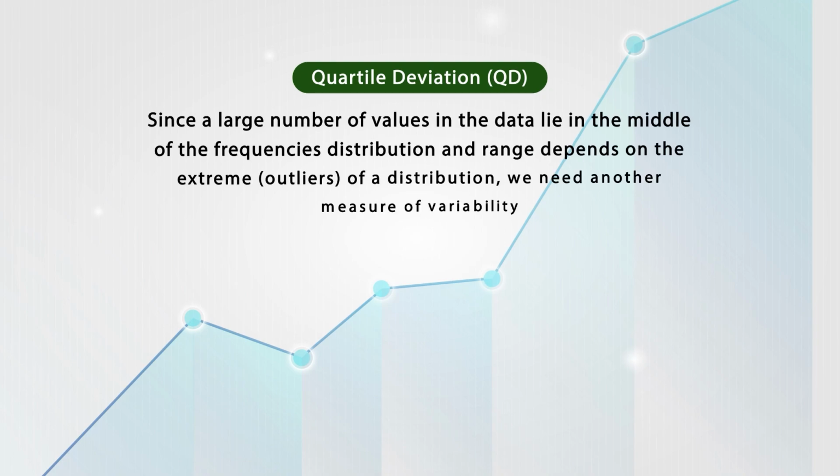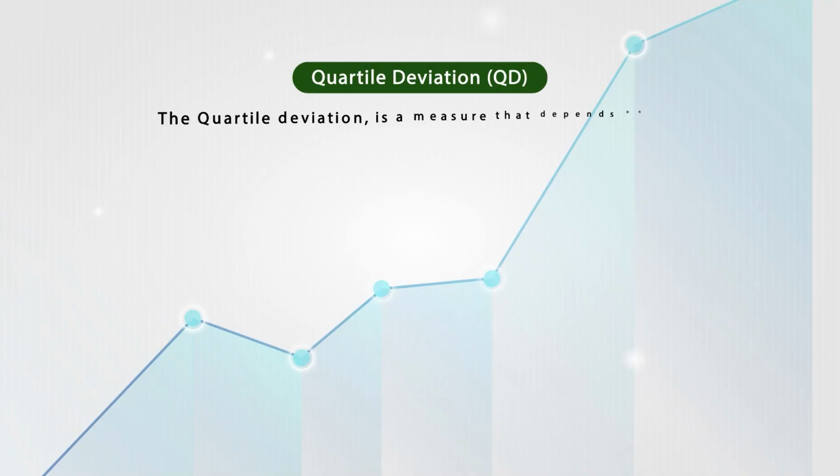Since a large number of the values in the data lie in the middle of the frequency distribution, and the range depends upon the extreme scores, the outliers of the distribution, we need another kind of variability. The range that we have discussed so far is not that effective, because in the range we consider only two scores, and both are extreme scores: the minimum score and the maximum score. In order to understand more about the variability of the data, let us discuss another kind of measure of variability, which is called quartile deviation.